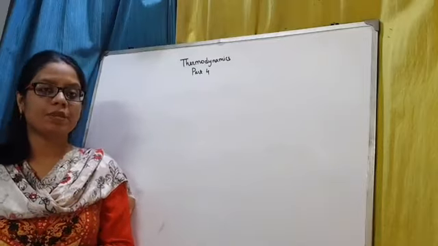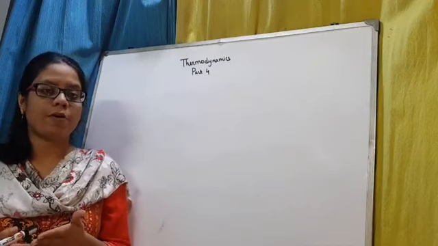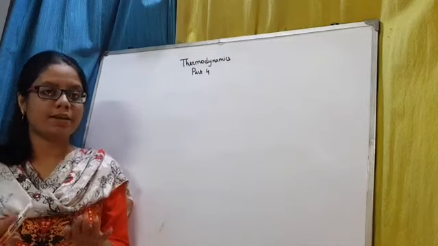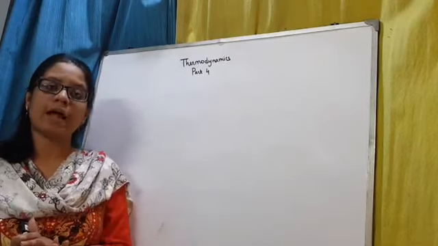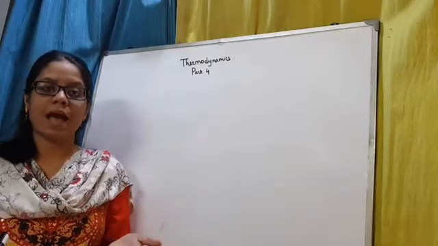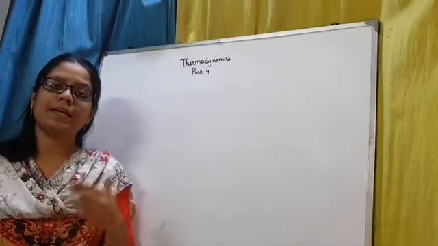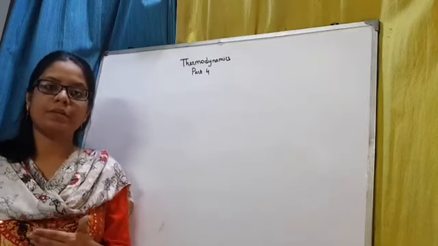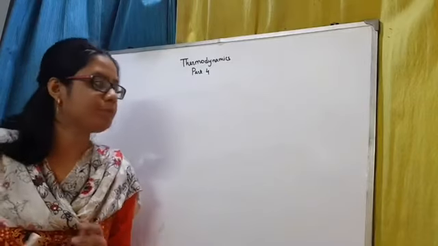And as an example of this, we took the example of warming our hands. Like if we want to warm our hands, we can either hold it over the fire directly, that is we are transferring heat energy directly to it, or we may rub our hands together, in which case we are doing work. In either case, the temperature of our hands will increase, our hands will feel warm. That is a change in a thermodynamic state. Either it can happen through heat transfer or it can happen through work done.